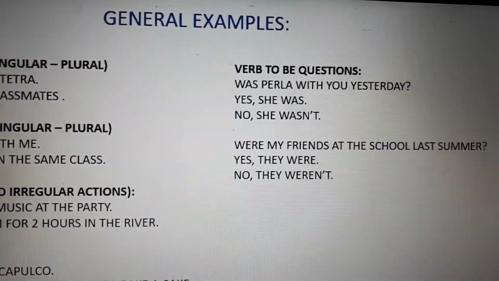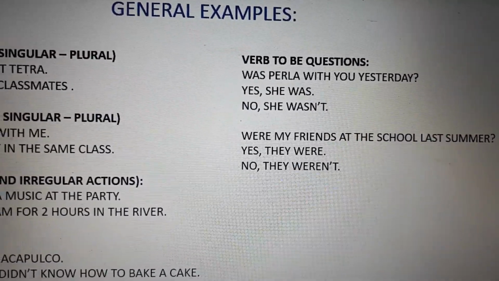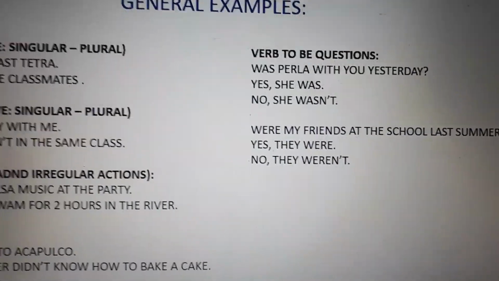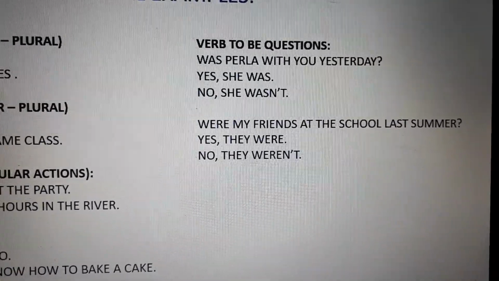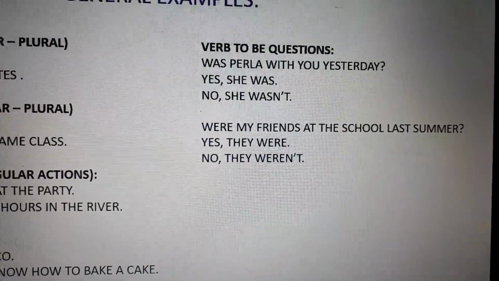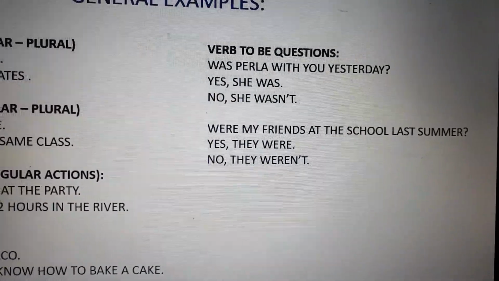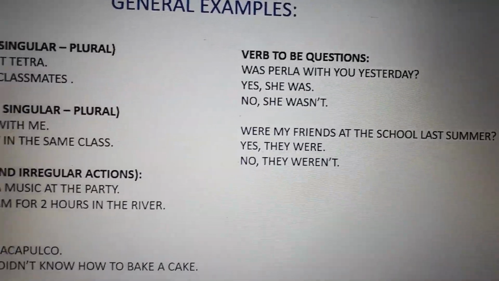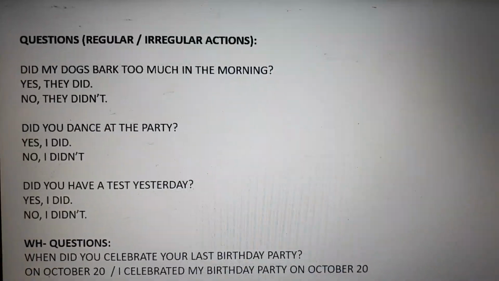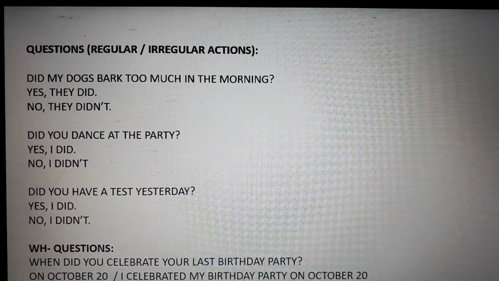Okay. Now, questions. Verb to be questions. Was Perla with you yesterday? Yes, she was. No, she wasn't. Were my friends at the school last summer? Yes, they were. No, they weren't. Okay. More examples. Okay. Questions for regular and irregular actions.